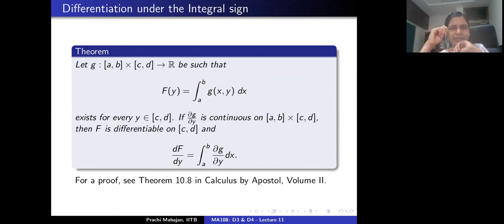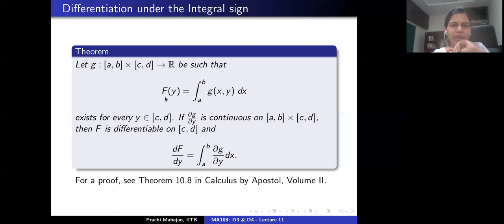I am integrating the function g with respect to the variable x from a to b, so the output would be some function of the variable y. We are denoting it by capital F, and suppose that one can do this for each fixed y in the interval [c,d]. So F exists as a function of y.